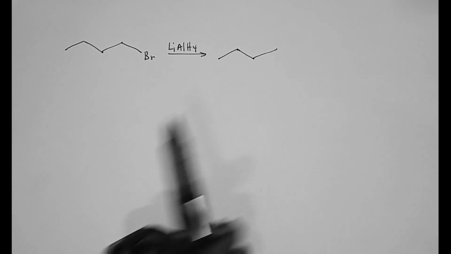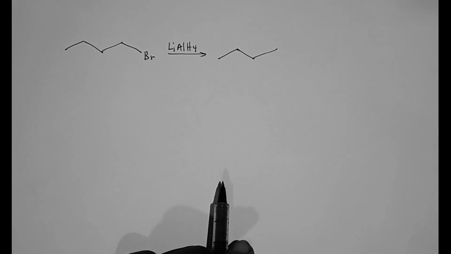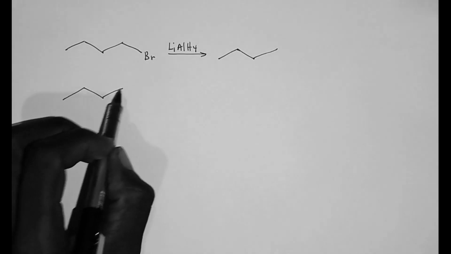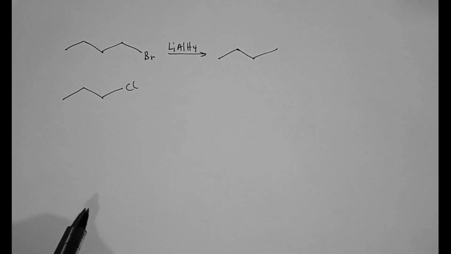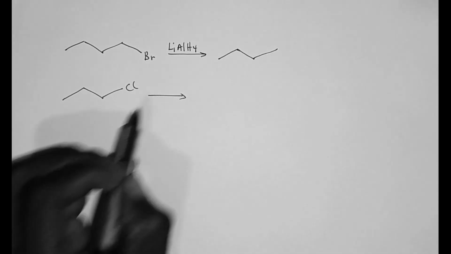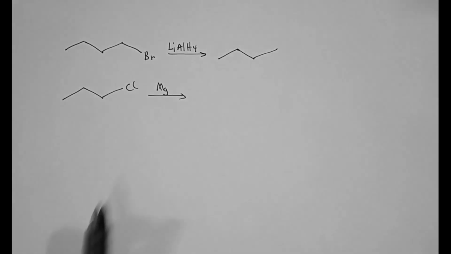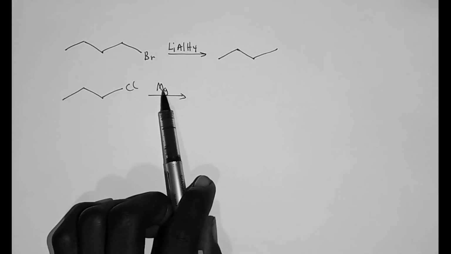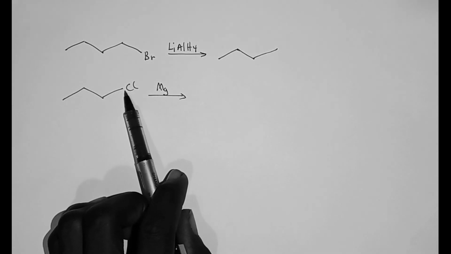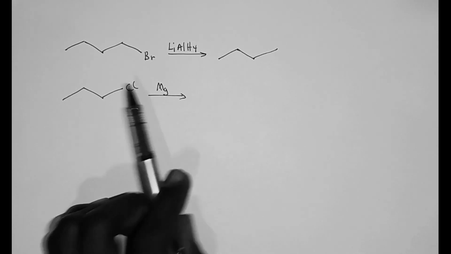Another reaction is using the Grignard reagent. If we have this reaction, this is 1-chloropropane, and what you do is you put in magnesium metal. The magnesium metal gets inserted between the carbon and the chlorine.